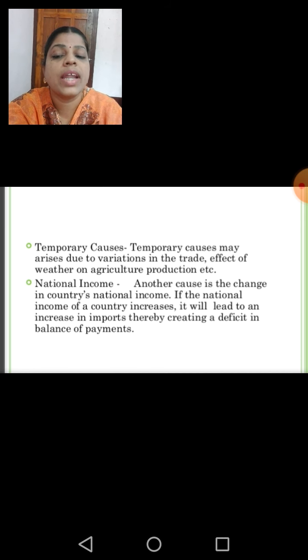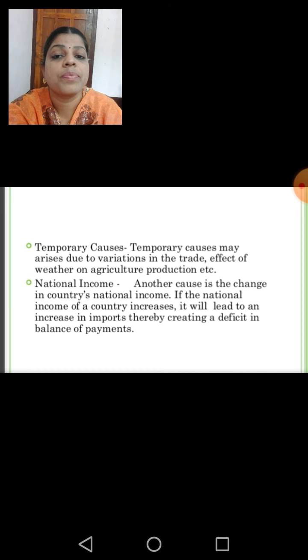The next reason is the change in the country's national income. If the national income of a country increases, it will lead to an increase in the imports, thereby creating a deficit in the balance of payments. So what happens?